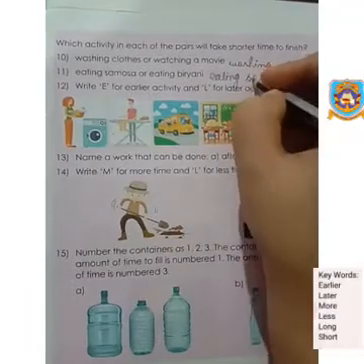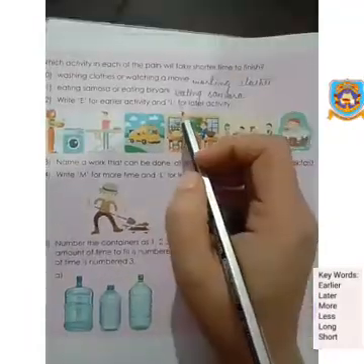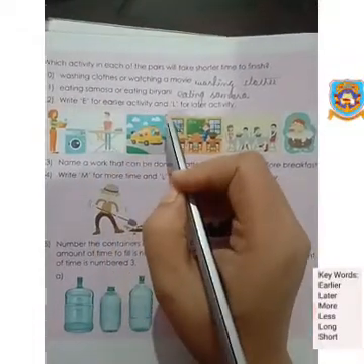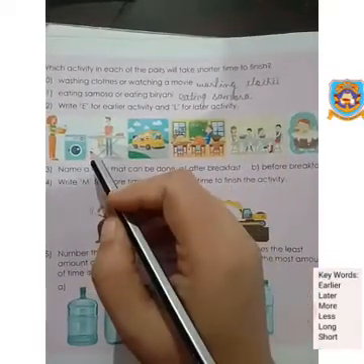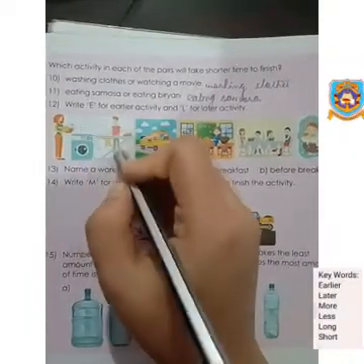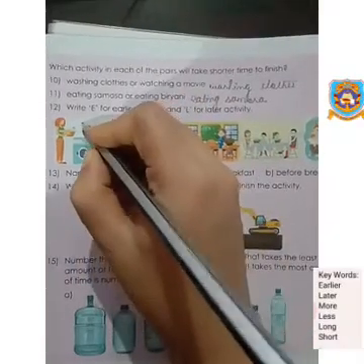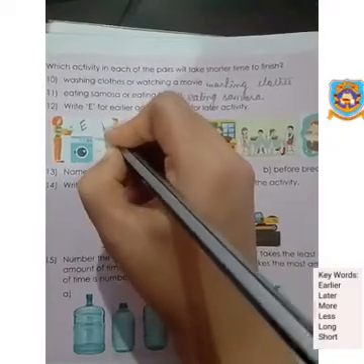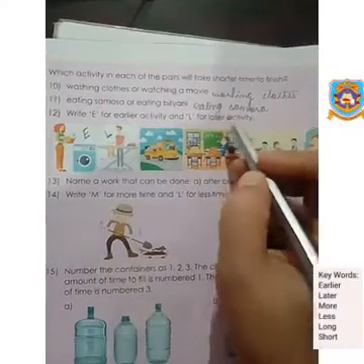Eating samosa. Question number 12 is given. Write capital E for earlier activity and capital L for later activity. Okay, so here between these two you have to choose. First is washing your clothes, and second ironing. Which one do you do earlier and which one do you do later? So first you wash, isn't it? This is earlier. And the second one you iron your clothes afterwards. So that is later. Capital E is for earlier, L is for later.